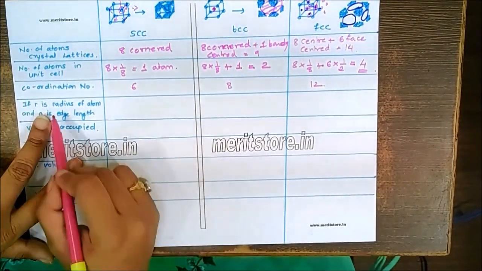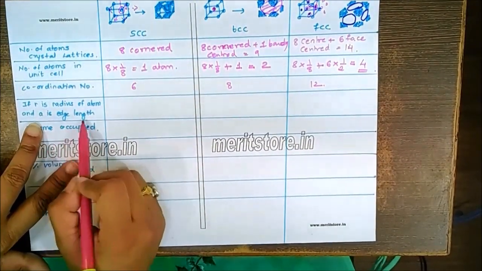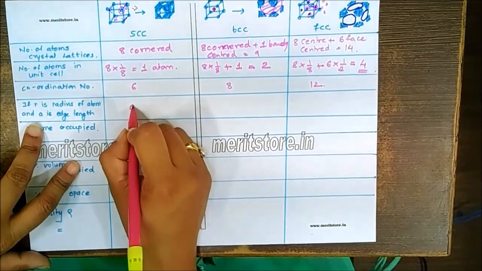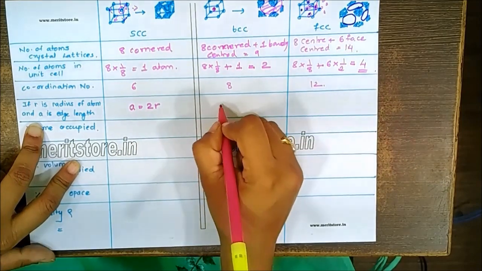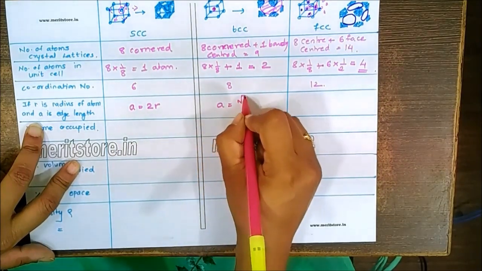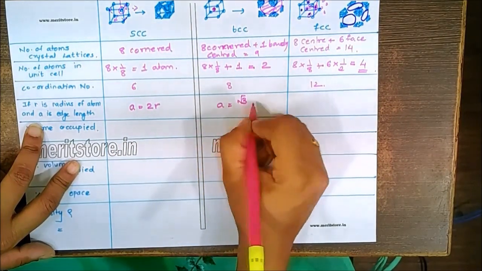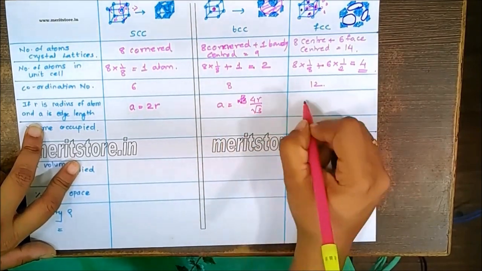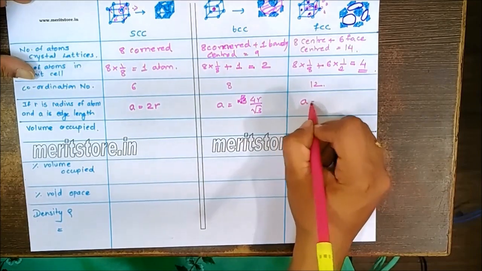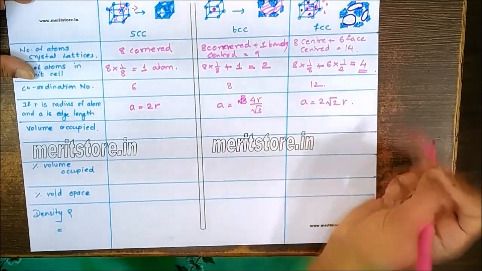If R is the radius of the atom and a is the edge length, then we have a relation: a = 2R for SCC, a = 4R by root 3 for BCC, and in case of FCC, a = 2 root 2 R.